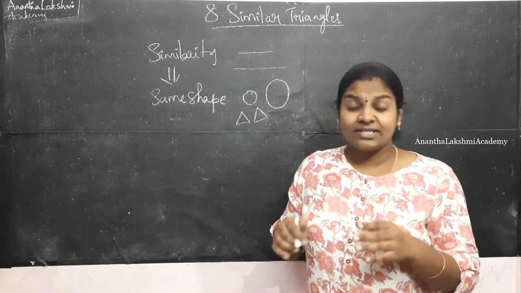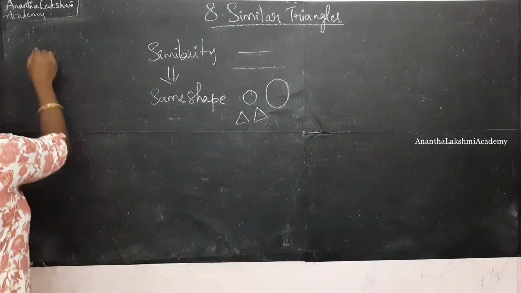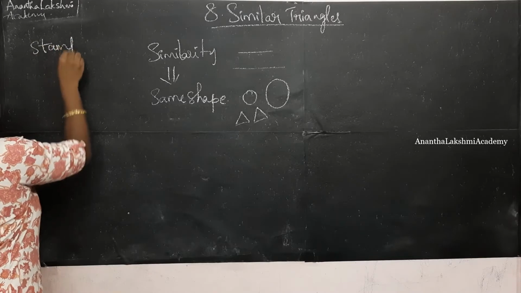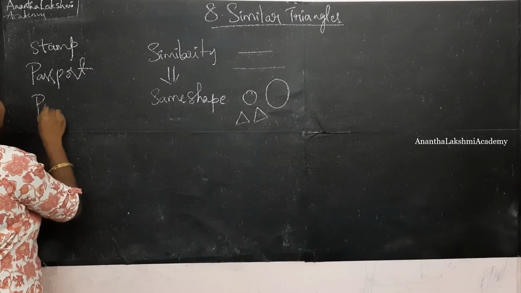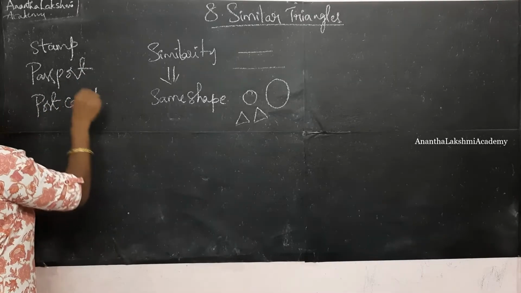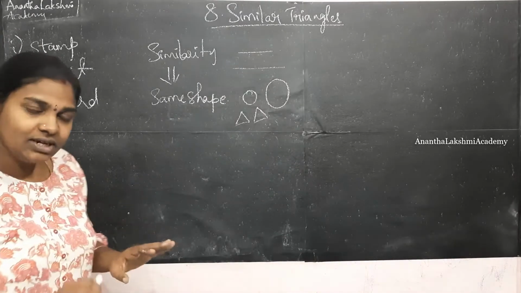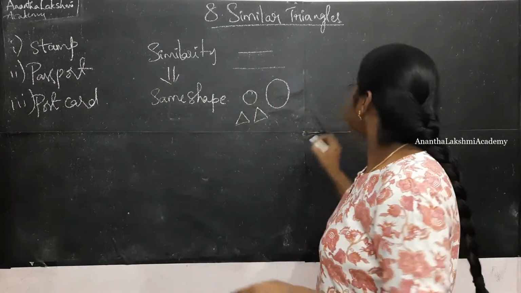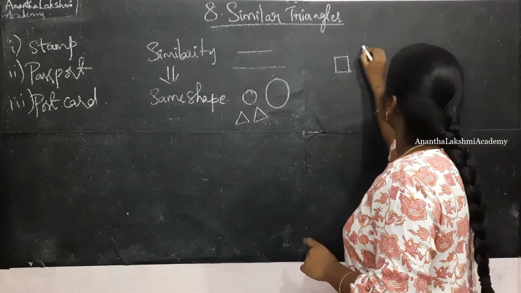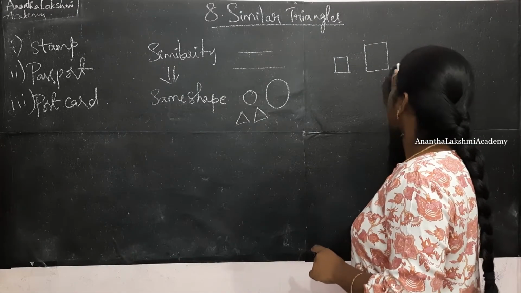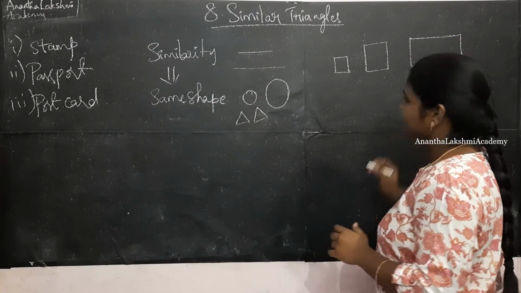Even nowadays, for the different sizes of the photos, we used to have three different sizes of photos. One is stamp size, the other is passport, and the last one is postcard. Of course, there are even more sizes of the photographs. For the example's sake, I am just considering three different sizes of the photographs. So if you look at the stamp size one, stamp will be of this much. Okay, and when it comes to the passport, it will be a little bigger. And when it comes to a postcard size, postcard will be like this.